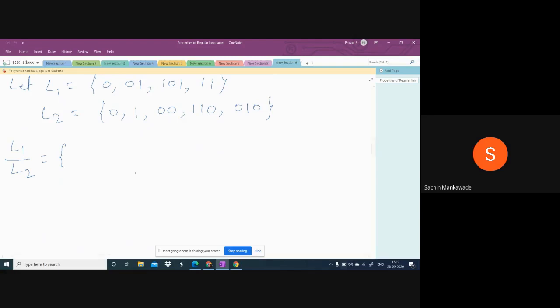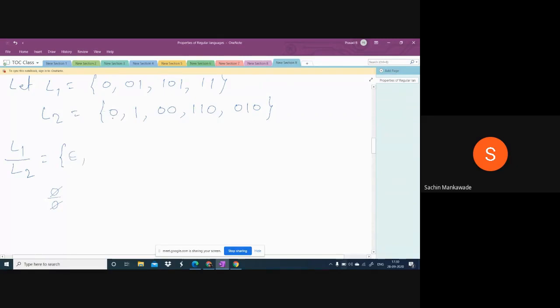Now what is L1 by L2? Here, the first string in L1 is 0, and the first string in L2 is also 0. 0 by 0, don't say undefined. Here 0 and 0 are not numbers, these are strings. If 0 and 0 cancel, there will be epsilon. Like in decimal representation, x by x is 1, 10 by 10 is 1. Like that, 0 by 0 is epsilon.